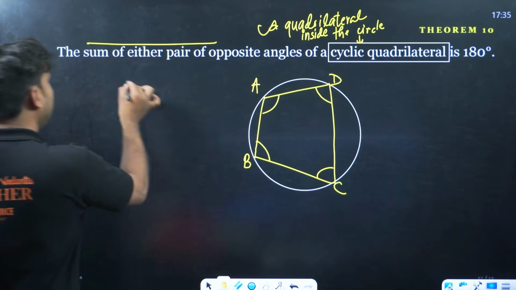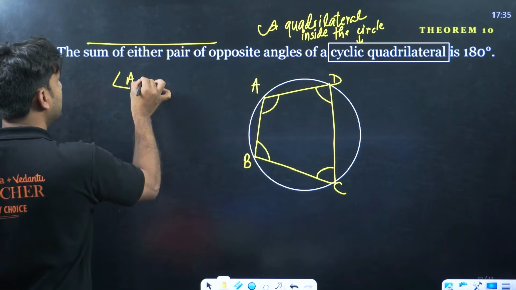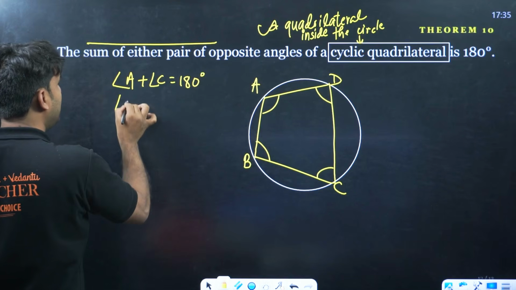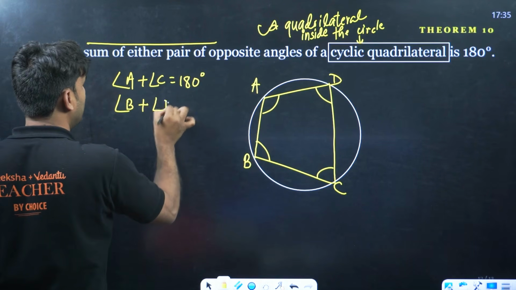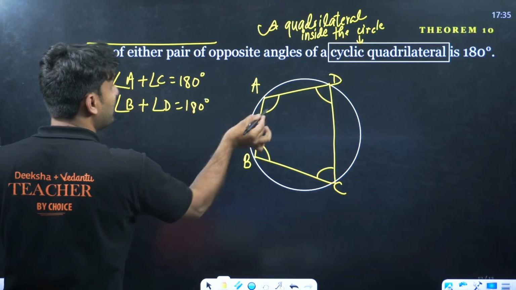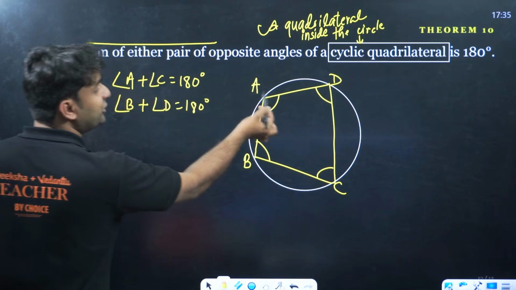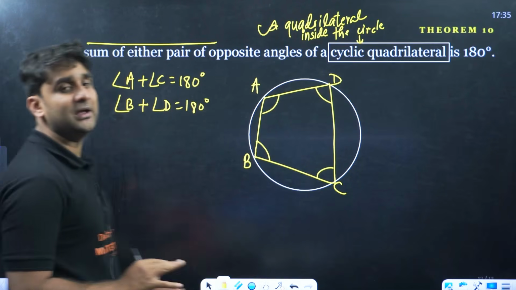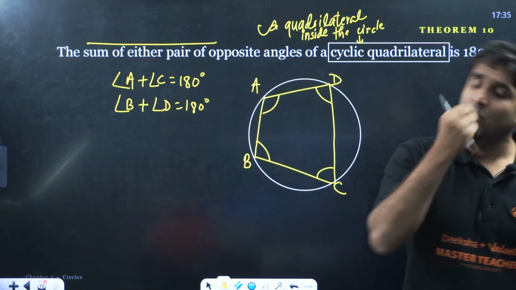So angle A plus angle C is equal to 180 degree, right? And angle B plus angle D is also equal to 180 degree. The sum of opposite angles, so the opposite of A is C, the opposite of B is D, so the sum of opposite angles in a quadrilateral is equal to 180 degree.